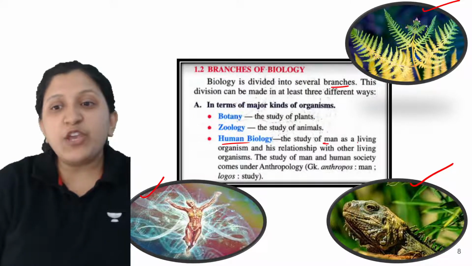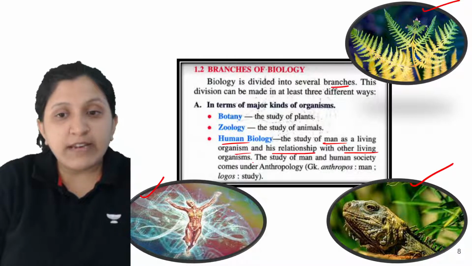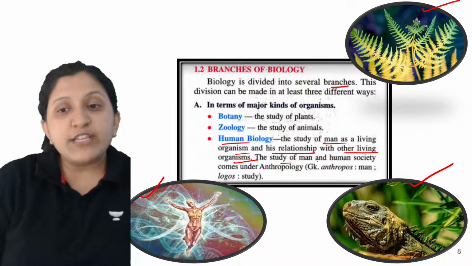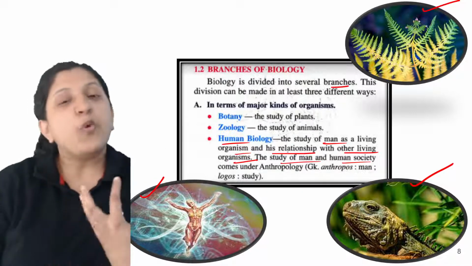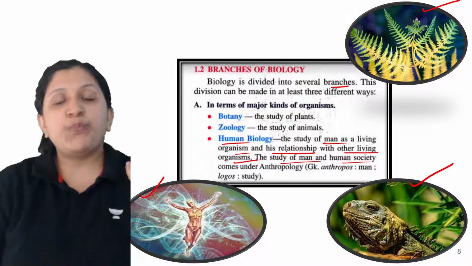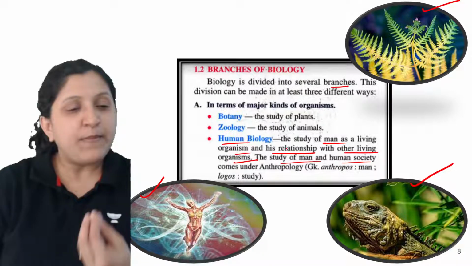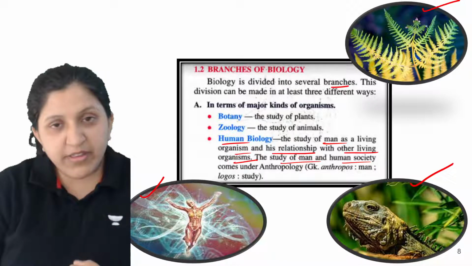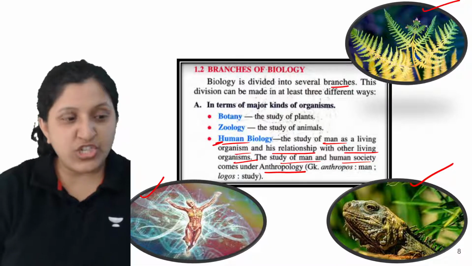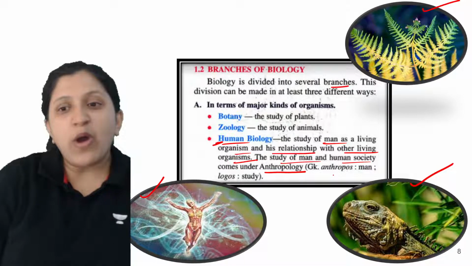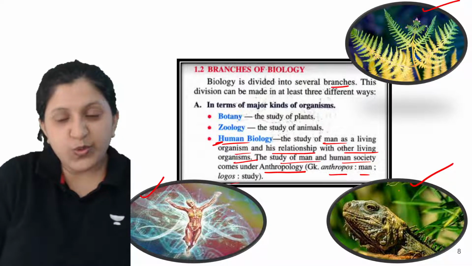So the study of man as a living organism and his relationship with other living organisms, the study of man and human society. Among humans themselves, what is the behavior? The behavioral study, with respect to physical aspects, all of that will be done. That comes under anthropology, which is a part of human biology itself. Anthropos means man, logos means study. So you can see an animal there, there is a plant.